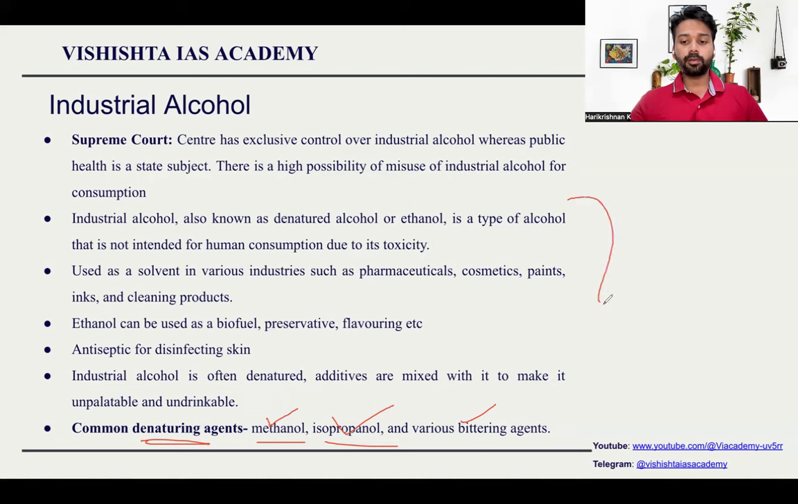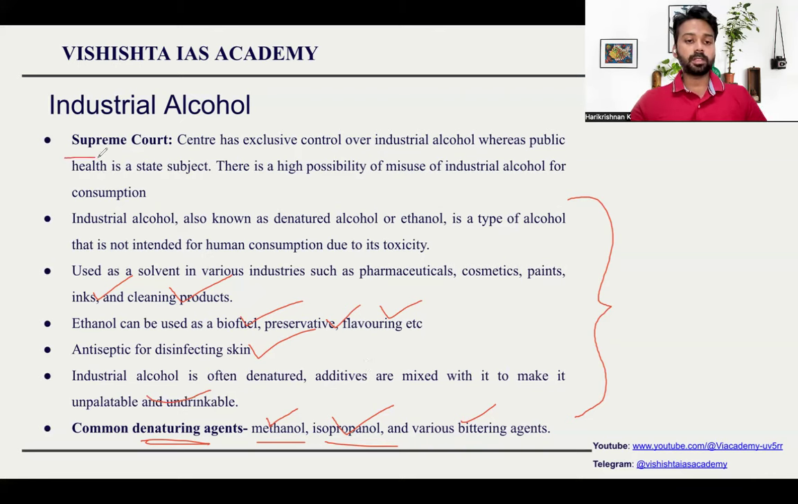Here we have provided what are all the situations in which industrial alcohol is used: in inks, cleaning products, as biofuel, preservative, flavoring, for disinfecting the skin. Industrial alcohol is often denatured and it is made unpalatable and undrinkable. So these things we have discussed.